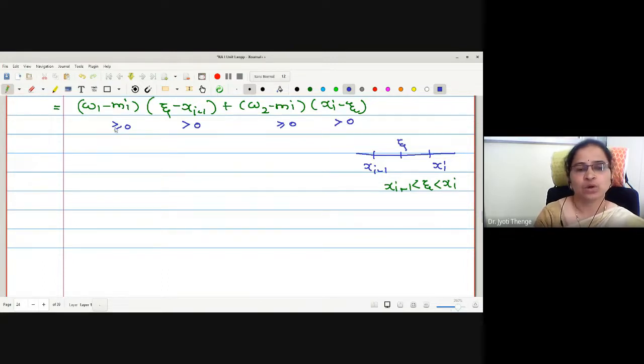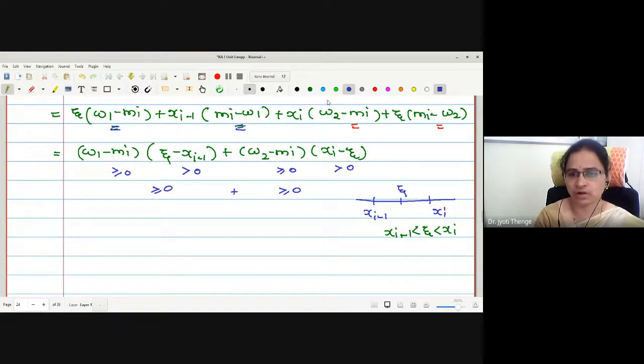Okay. Now, just tell me, what is the product of a non-negative and a positive? Is it non-negative? Here also it is non-negative. And what is the sum of two non-negative values? It is non-negative, right? Sum of two non-negatives is non-negative. Therefore, here I can write greater than or equal to 0.